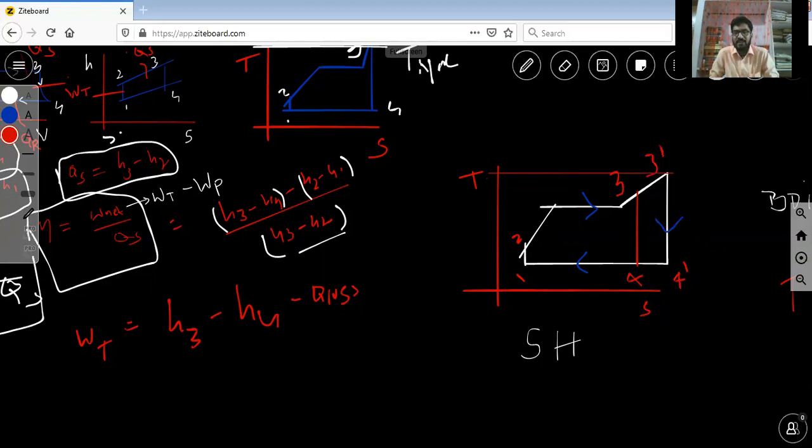Initially we introduce two main methods. Method one is to increase the average temperature at which heat is transferred to the working fluid.